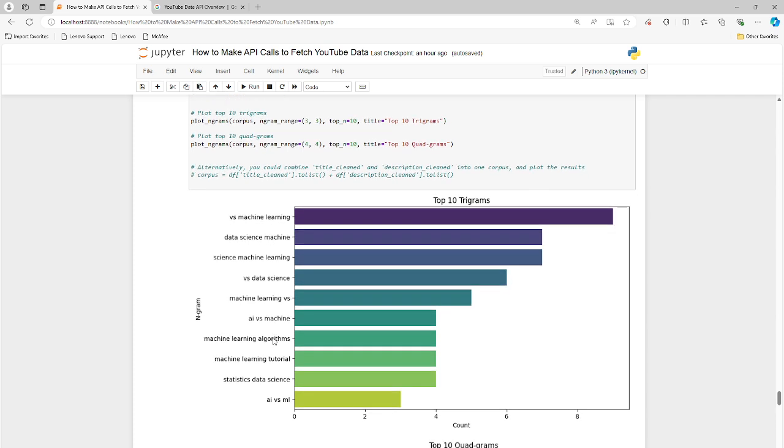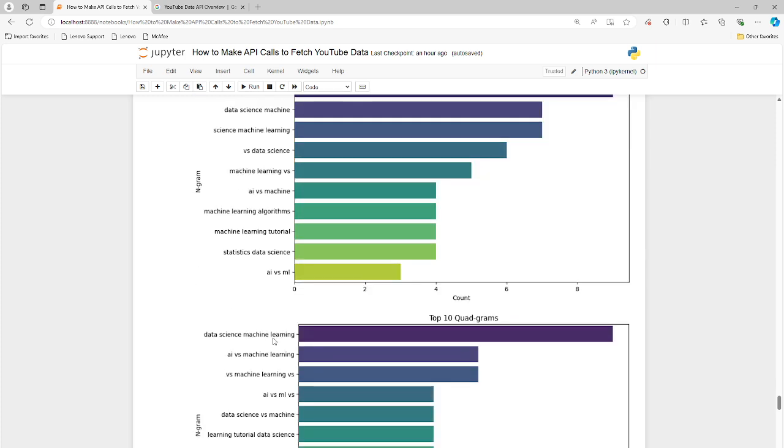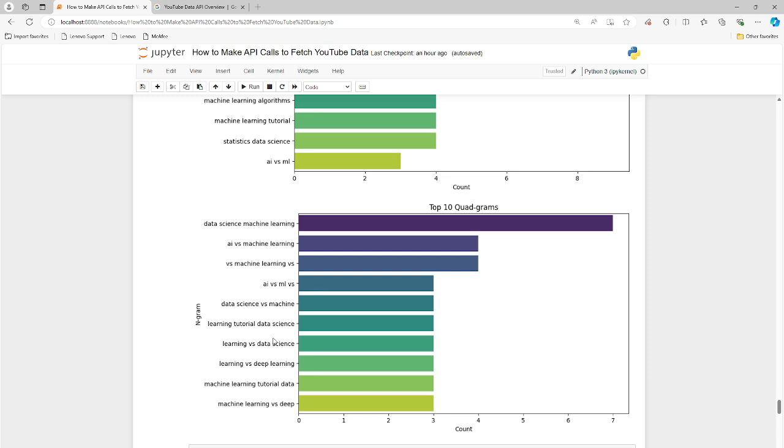Let's look at quadrigrams. So these are four words that appear in consecutive order. Most frequently, we have "data science machine learning". That totally makes sense to me. That's in 7 videos here. I think we looked at 50. I think the original search request was for 50. So 7 out of 50, "data science machine learning" shows up the most frequently.